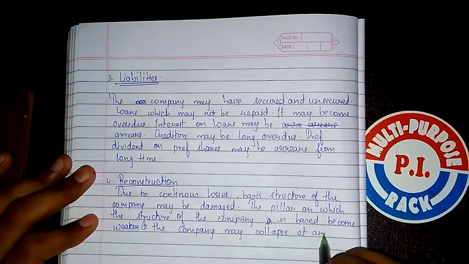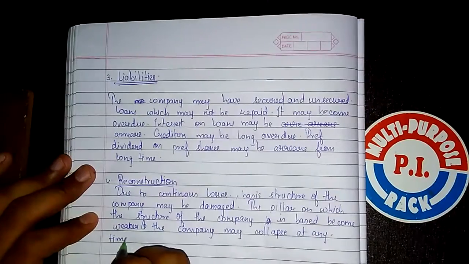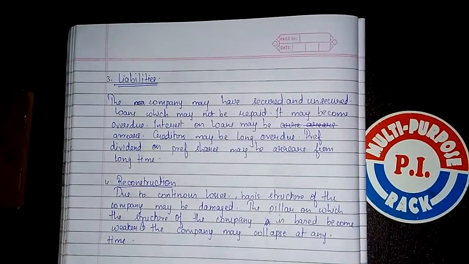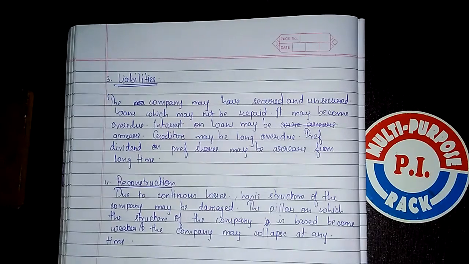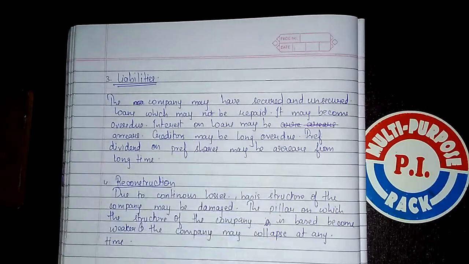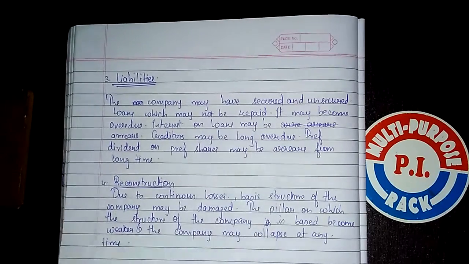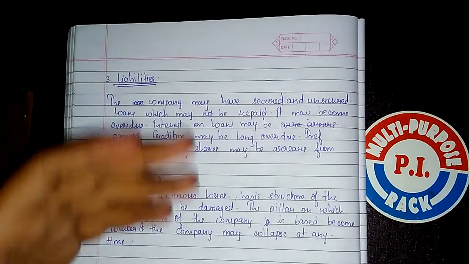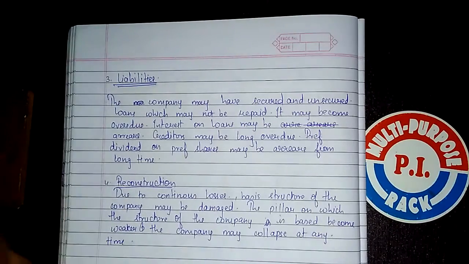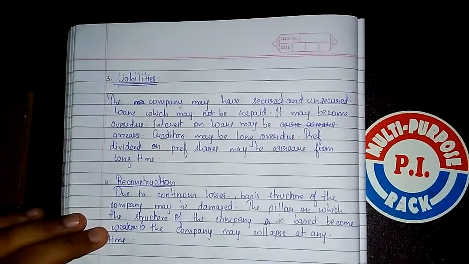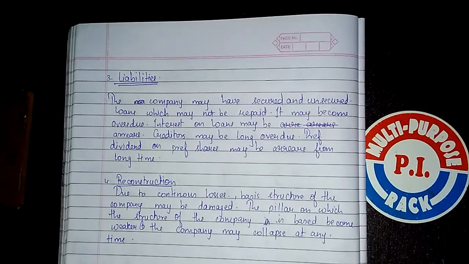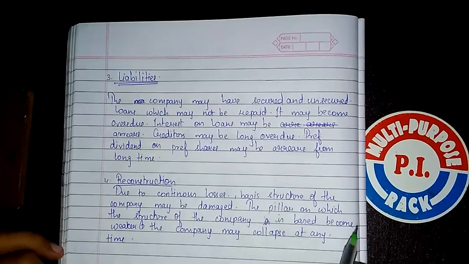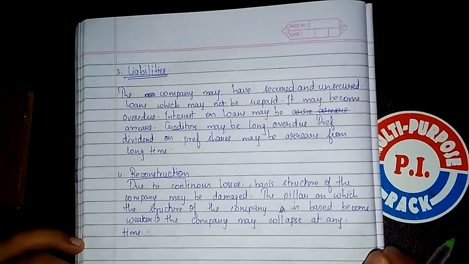A clear example is Satyam Computers. The company suddenly collapsed as soon as the small hint came out that the company was window dressing, its assets were overvalued and it was not repaying its liabilities. So the value of the shares fell and all the scam that had taken place in Satyam Computers came out. Okay, so please pause the video and copy this much.